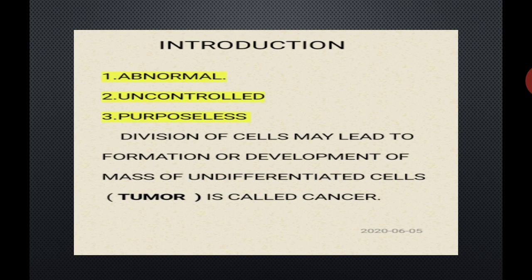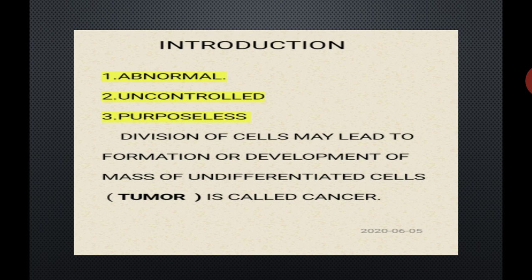Introduction. In this, we will see the definition of cancer. What is the definition of cancer? Here you have a one mark question, define cancer. So cancer is defined as an abnormal, uncontrolled, purposeless division of cells, which may lead to the formation of a mass of undifferentiated cells. That mass of undifferentiated cells is known as a tumor and the disease is known as cancer.